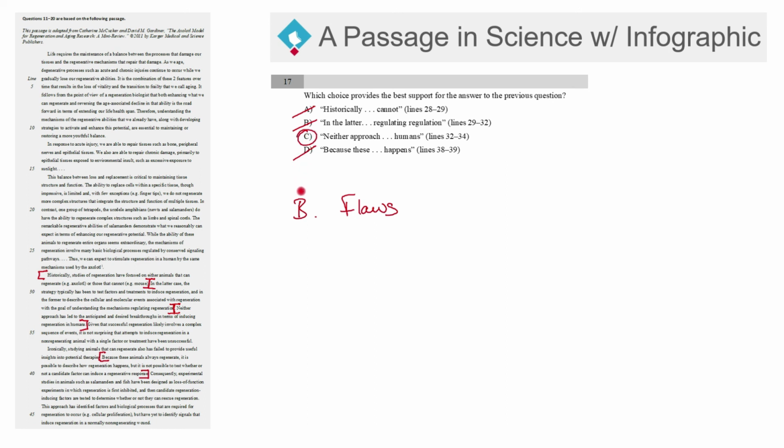The correct answer is C. C is the only one that tells us about flaws in past regeneration, because here it tells us in the past, these are the animals we used, here's how we use them, but neither of them have worked. That's why C is the correct answer.